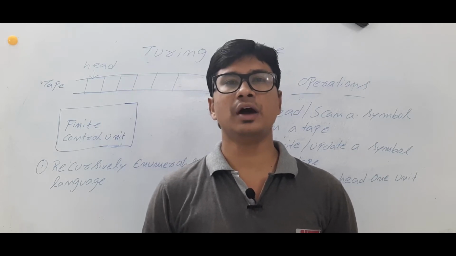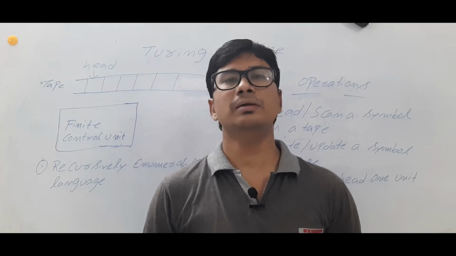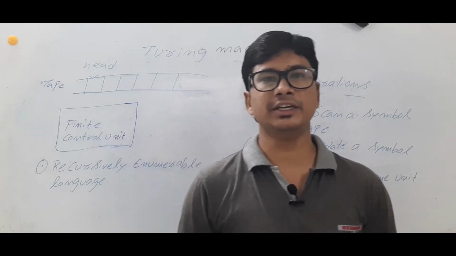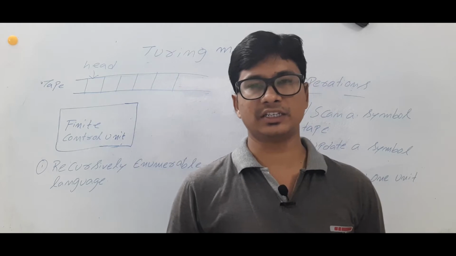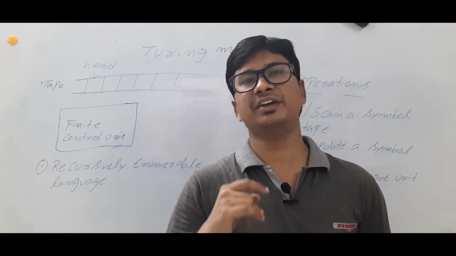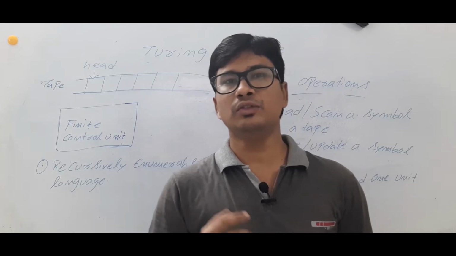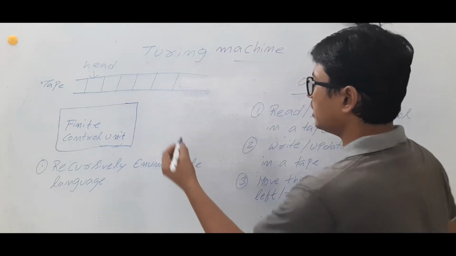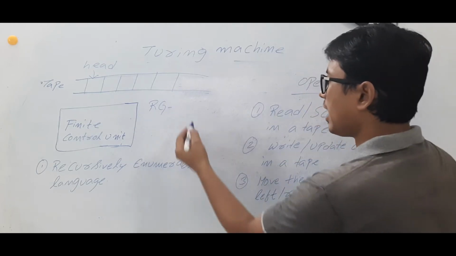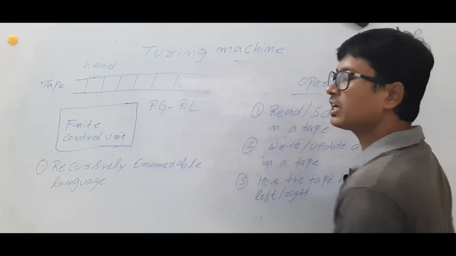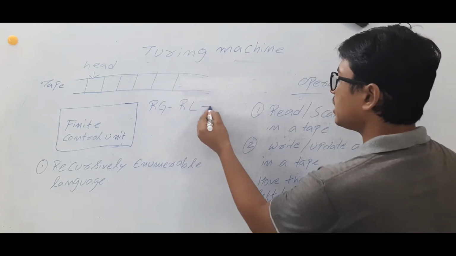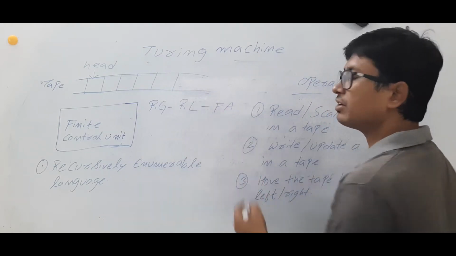In this video, I want to discuss the basics of Turing machine. Till now, we have studied finite automata construction, like how to construct a DFA, NFA, epsilon NFA. Those will be useful for us if a grammar is a regular grammar and a regular language, because regular grammar will generate the regular language, and then we have constructed a finite automata for it.